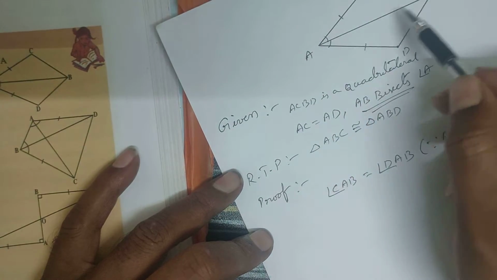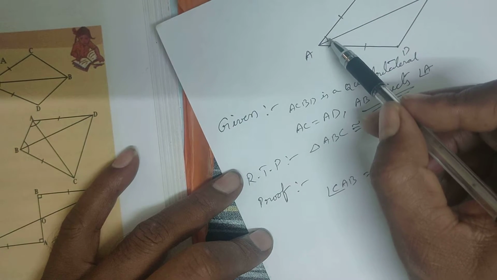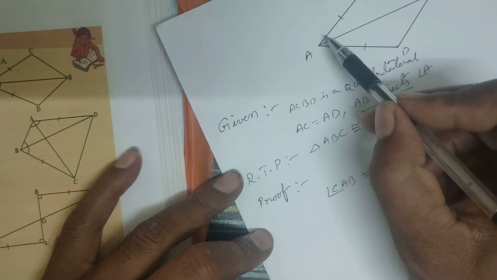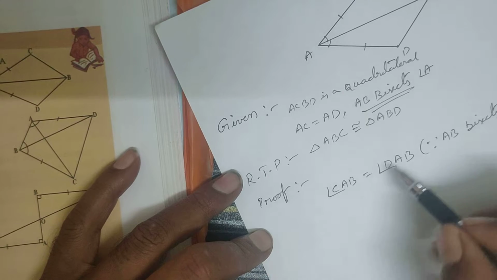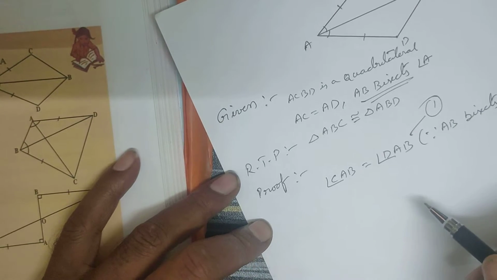So here AB is a line segment. It bisects angle A means angle A is made into two equal halves. So we wrote like this. It is equation number 1.